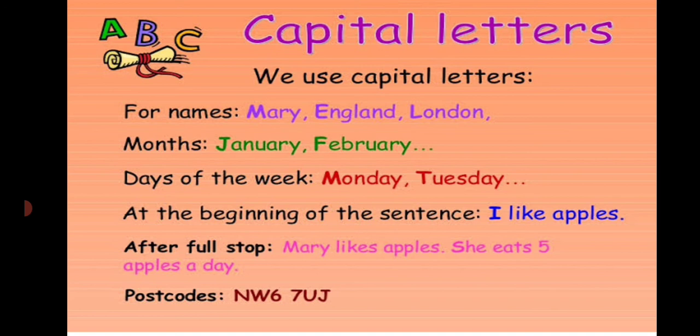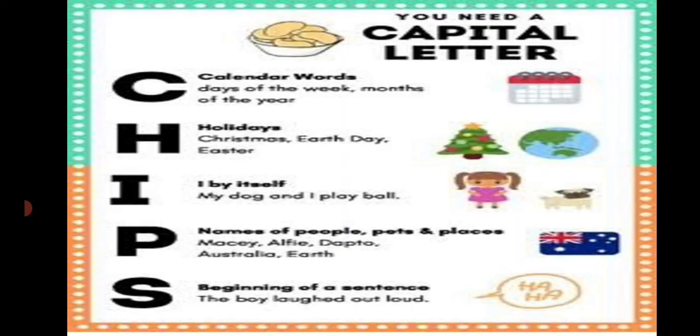Postcodes NW6 7UJ. To remember, you need capital letters: CHIPS. Example, CHIPS. C, calendar words like days of the week, months of the year. H, holidays like Christmas, then Easter and government holidays.